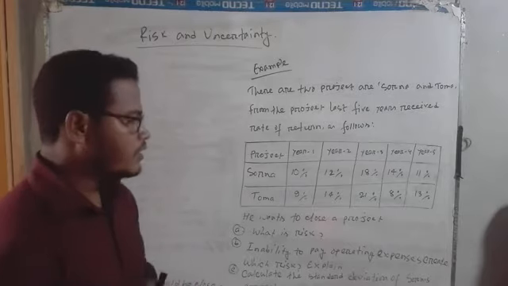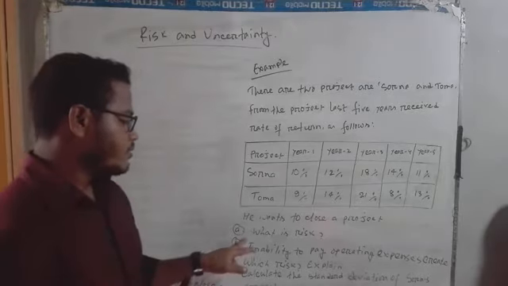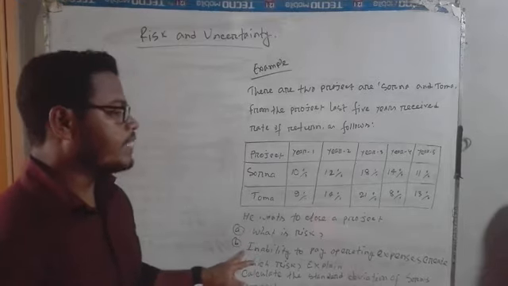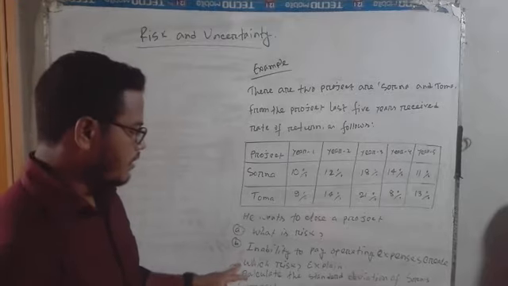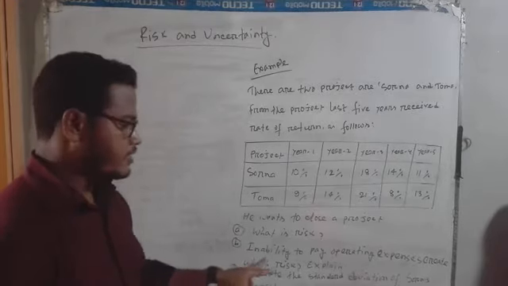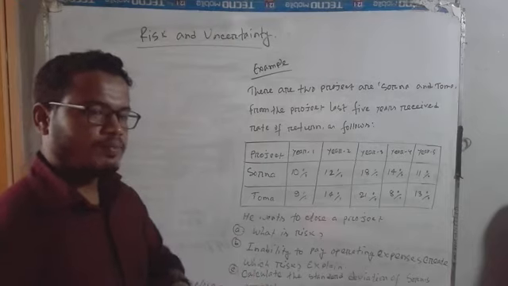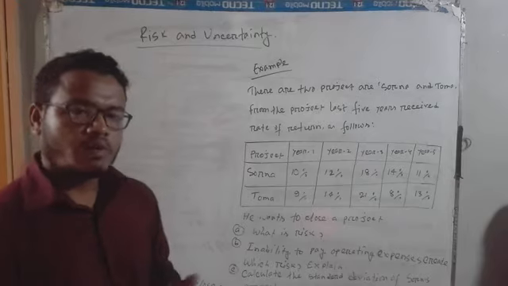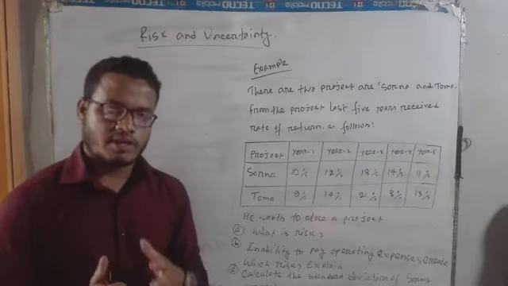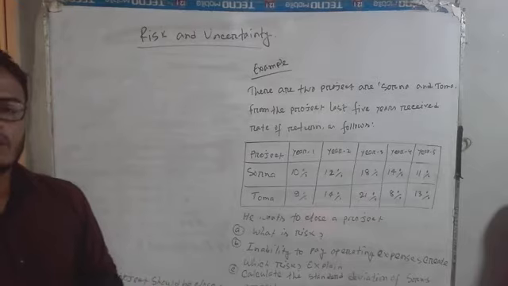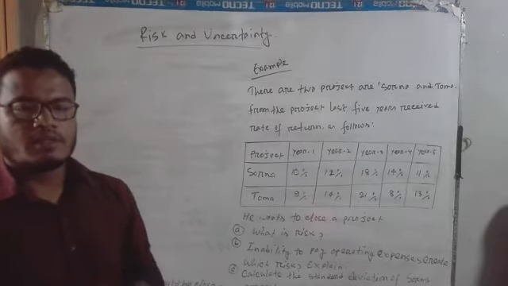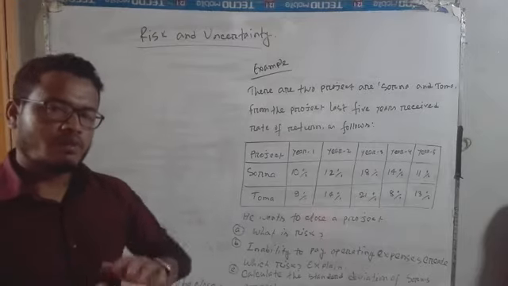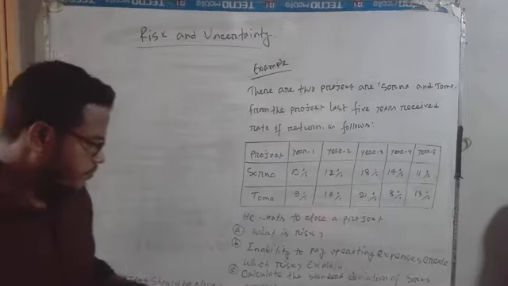The financial manager or financial investor accepts one project and rejects the other project. So the first creative question is: what is risk? The second creative question is: inability to pay the operating expense creates which risk? This is an important question. I also described in my last class from this chapter what is business risk, what is financial risk, what is interest risk, and what is liquidity risk. So the different kinds of risks I also described in my last class.